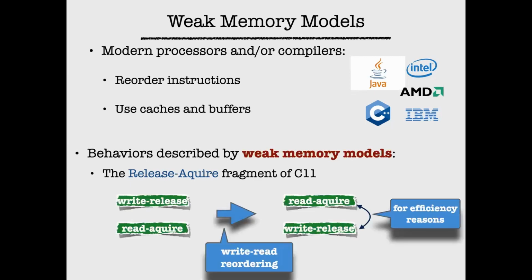In release acquire, the writes are all called release writes and the reads are called acquire reads. What it means is that if I have a write statement which is a release write, then I will not swap this with any of the writes which appear before it. Likewise, when I have an acquire read, I will not swap this read operation with any read that comes after it. However, I will allow swapping a release write with an acquire read, provided that these come consecutively. So if there is a release write followed by an acquire read, I will allow swapping these two operations in release acquire. This is done typically for efficiency reasons.